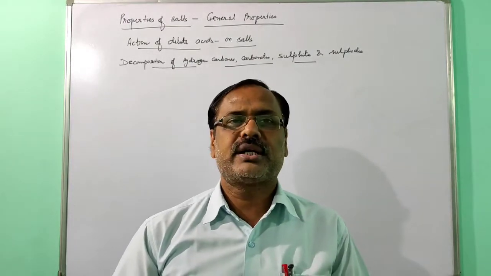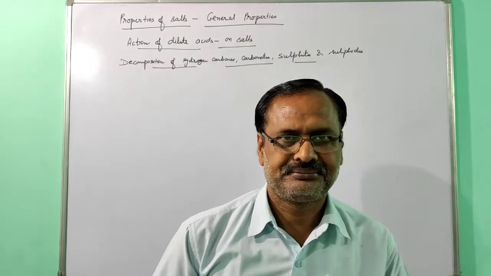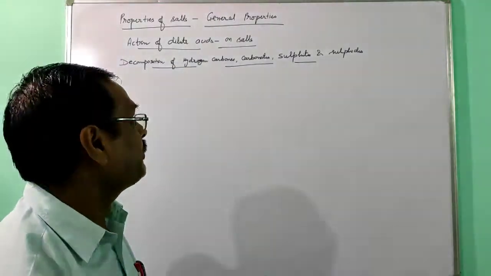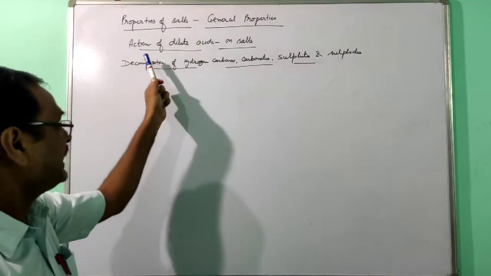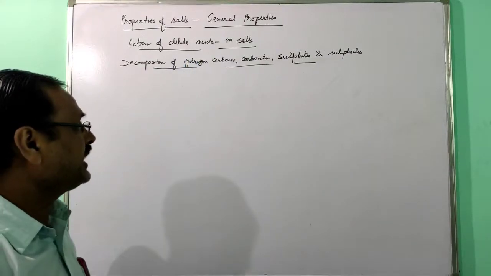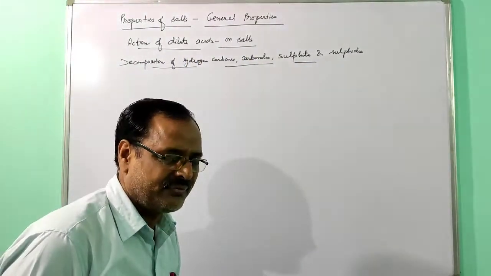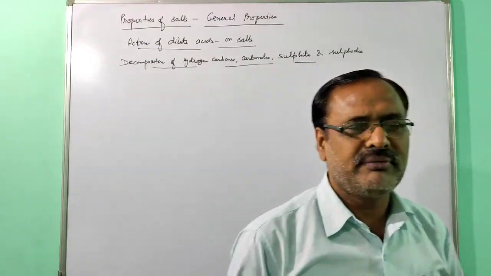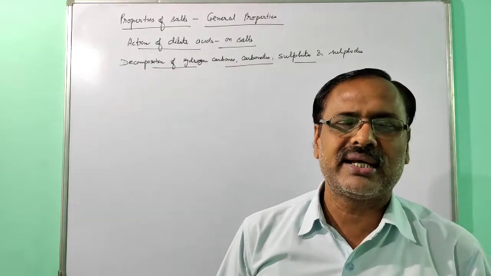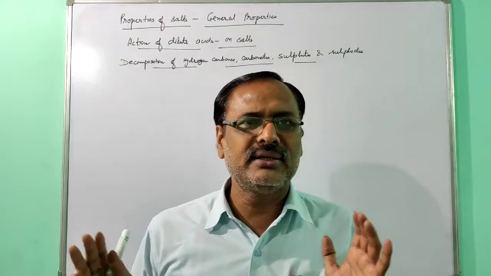Today we are going to study general properties of the salts. This is today's topic: general properties of salts, action of dilute acid on salts, decomposition of carbonates, bicarbonates, sulfides and bisulfides. In this topic we will study when metallic carbonates or bicarbonates react with acid, what products we are getting. So this is the general rule.